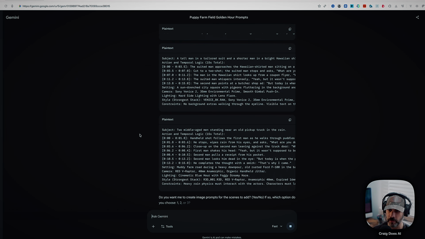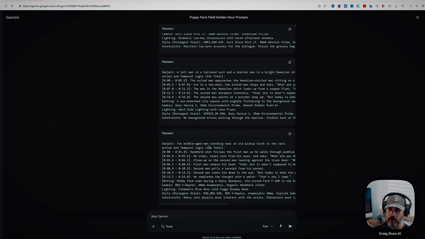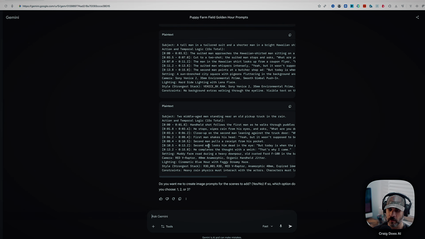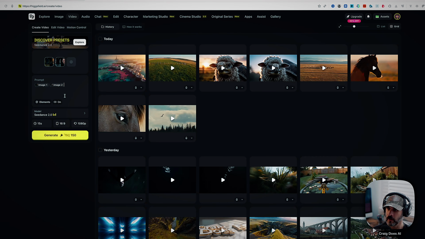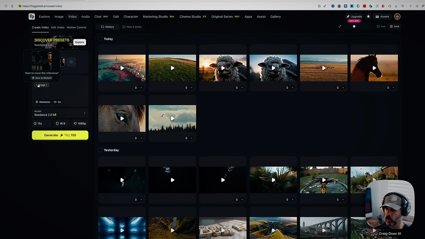And I'm just going to quickly look over which one here. All right, I want to go with this one here. Standing near an old pickup truck in the rain. Let's see how that looks. So go back over to Higgsfield. Got my images in there. So I'm going to get rid of this real quick because I don't want these in here yet, because I want to label them as we go in there.